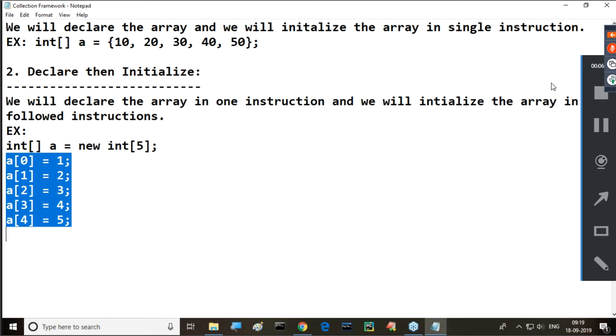But unfortunately in Java, the situation is different. Array is not like a normal variable. Array is an object. That's why I had to wait for the object orientation concept to be completed in order to start our arrays topic. That's why I waited up to this time.